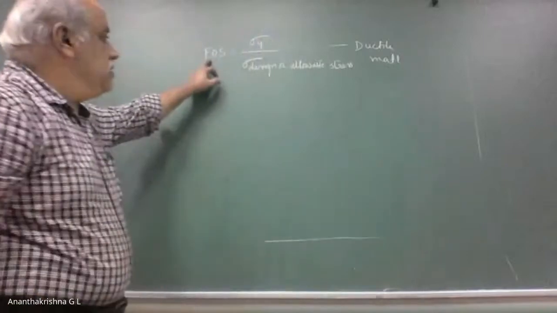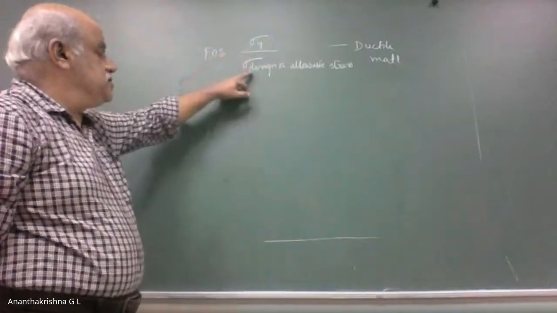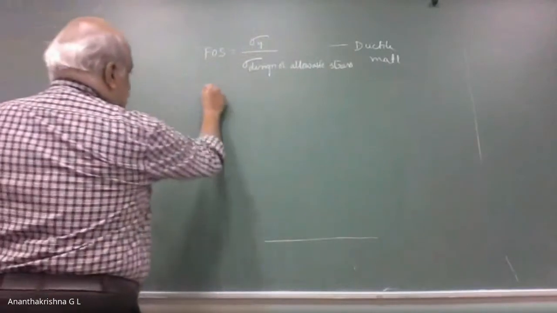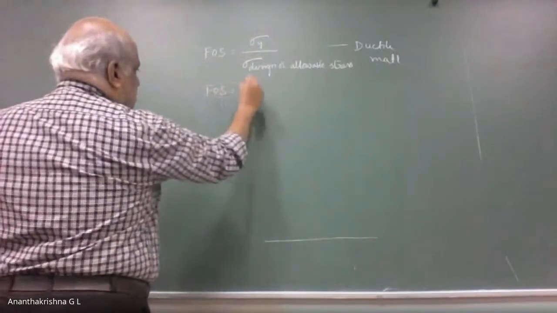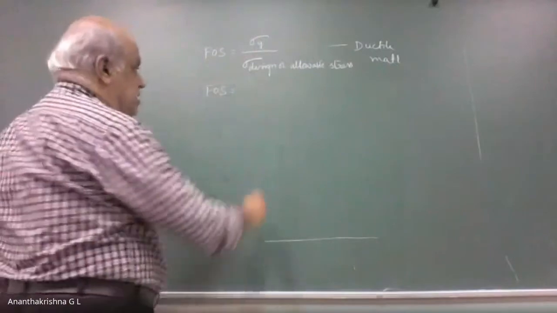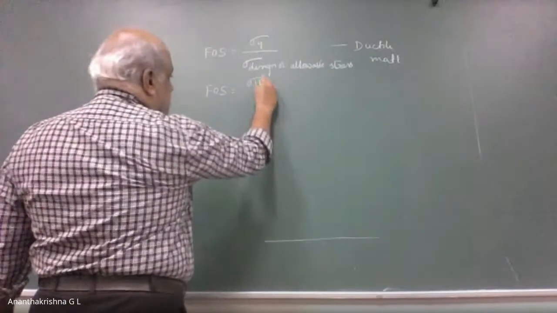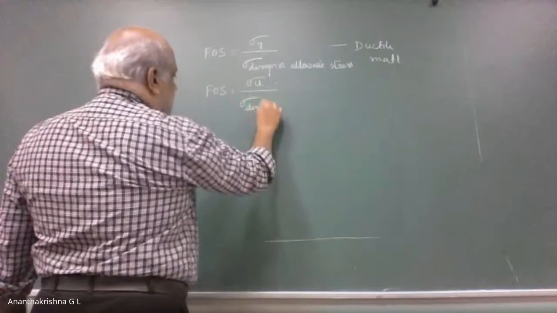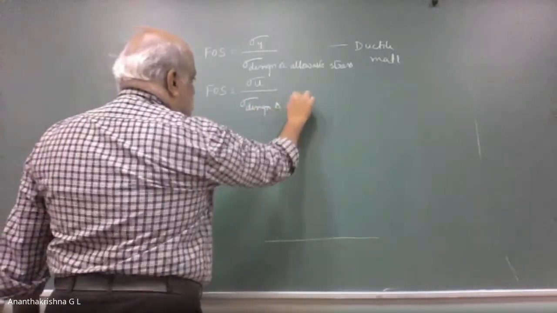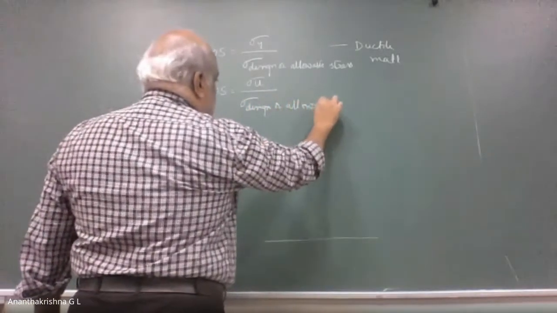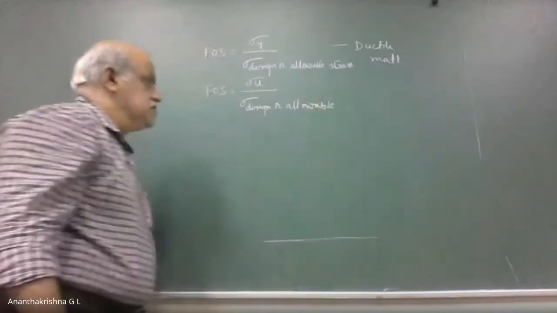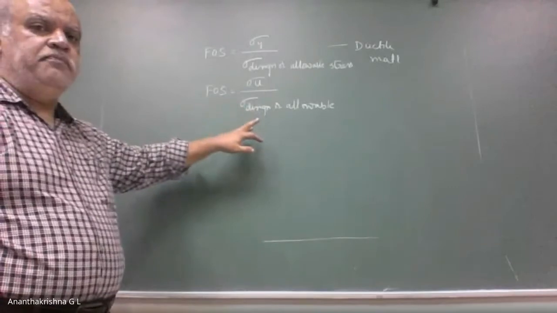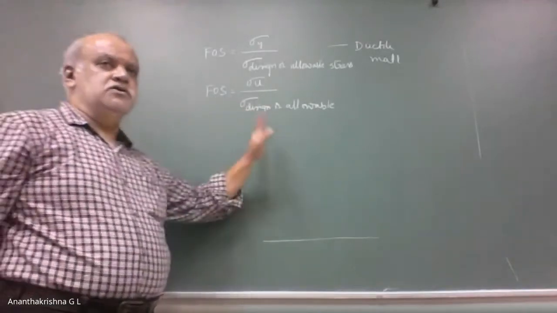Factor of safety for a ductile material is given by the ratio of yield stress to allowable stress or design stress. Then factor of safety for a brittle material is given by ultimate stress, sigma u, divided by sigma design, or allowable stress. Sigma allowable or sigma design, both are the same, and permissible stress is also the same.